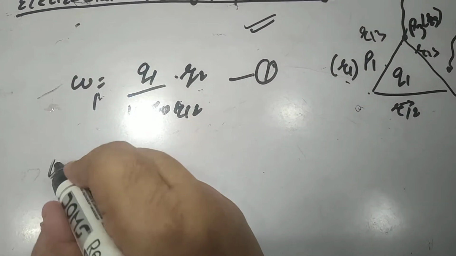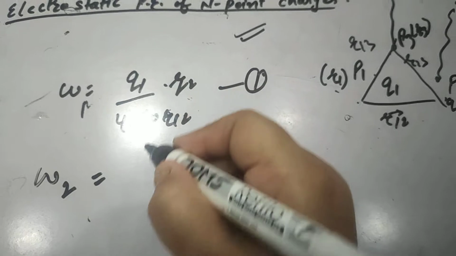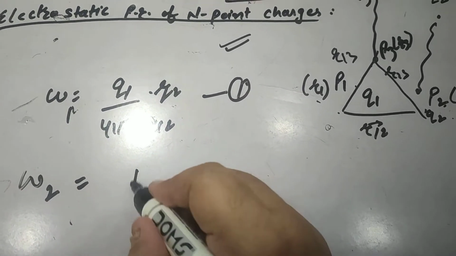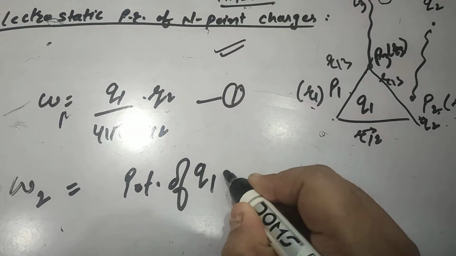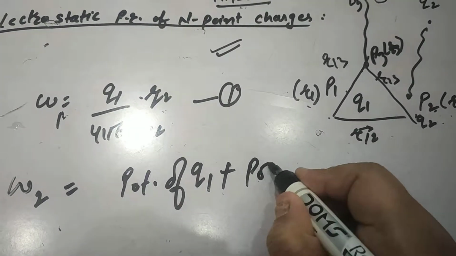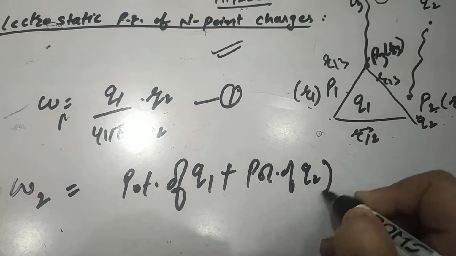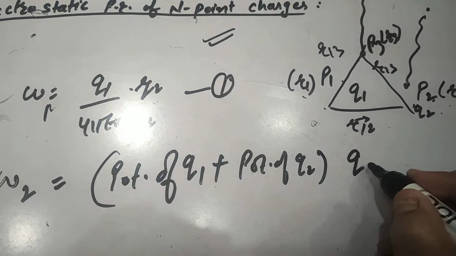So the work will be done against the potential of q1 plus the potential of q2, into the charge of q3.